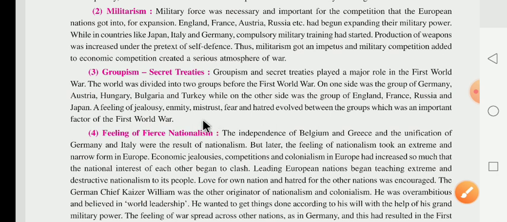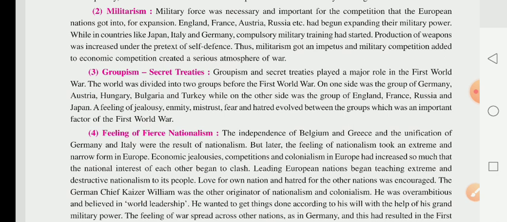In groupism, each and every nation did not trust the others, and they had fear, enmity, jealousy and hatred toward each other.